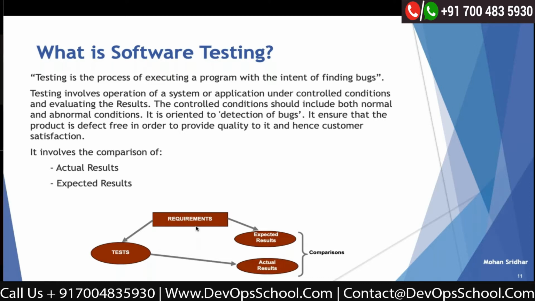So the requirement we will get from the business BA team and the client, whoever it is, and we will write the test cases and compare with the actual result the moment I have executed. For example, when I get a pen and write on a rough paper, whether it's blue or not, that is actual. Expected is my requirement.